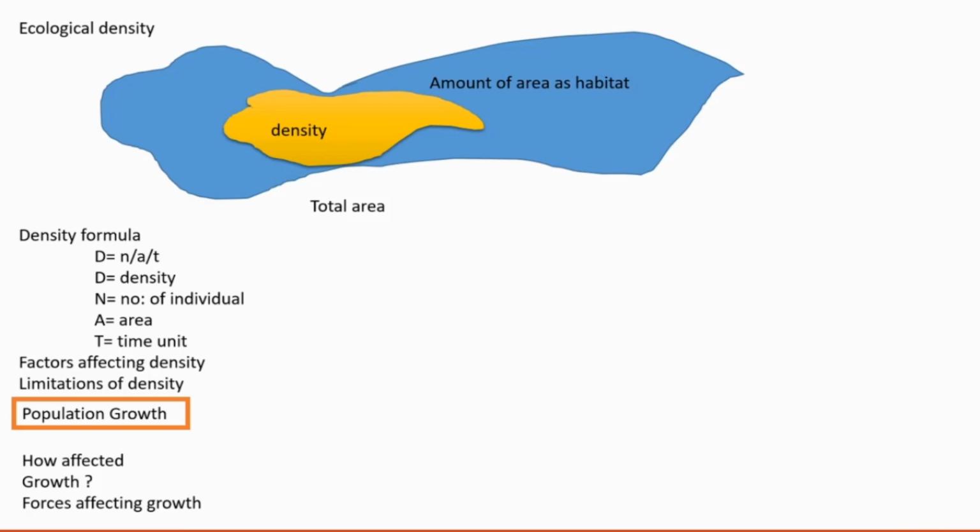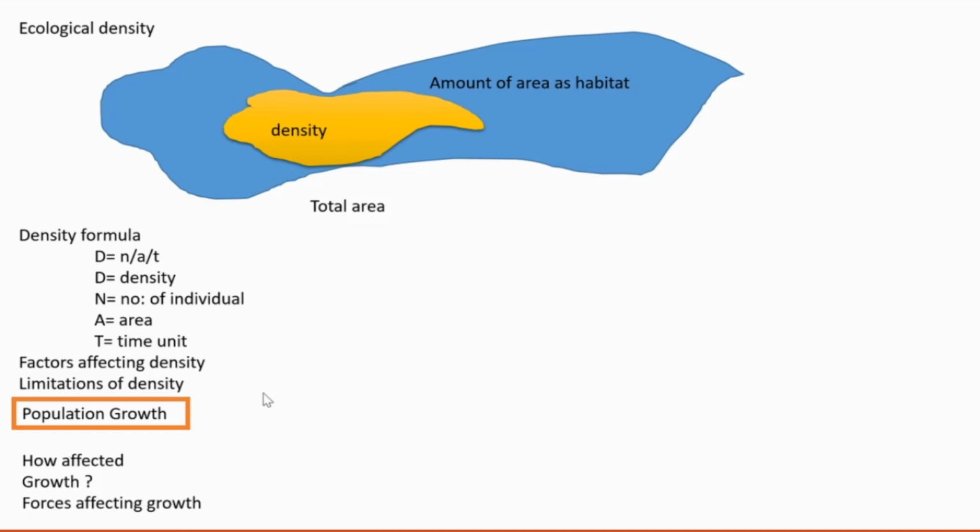Then some other features also affect the density of population. They are external features. Season may affect the density. Some season may turn adverse to the existence of the population, and in that way the population size may decrease. So weather conditions, food supply, and presence of more predators, all these are other external factors that affect the density.